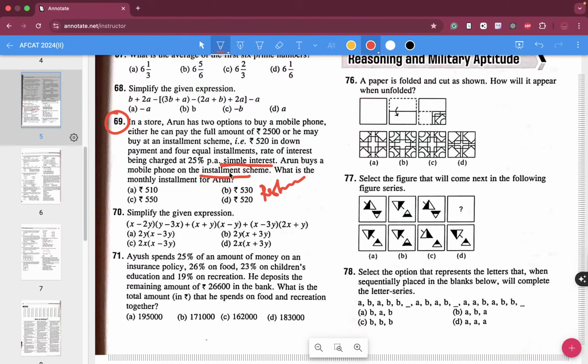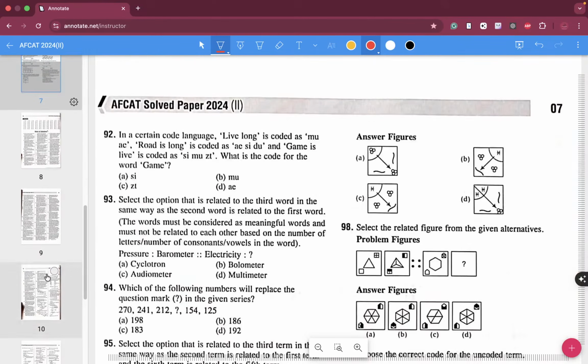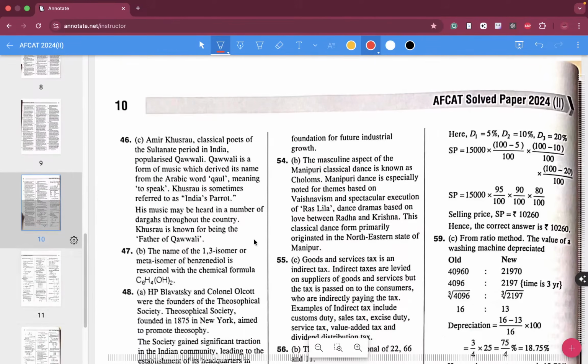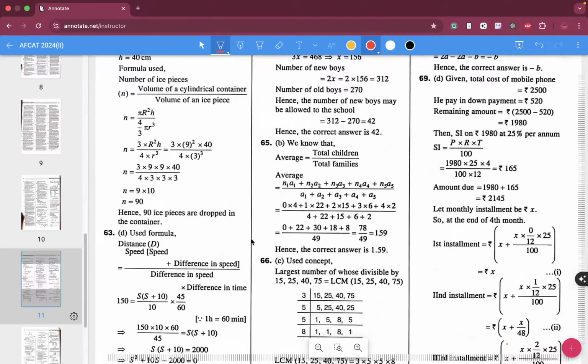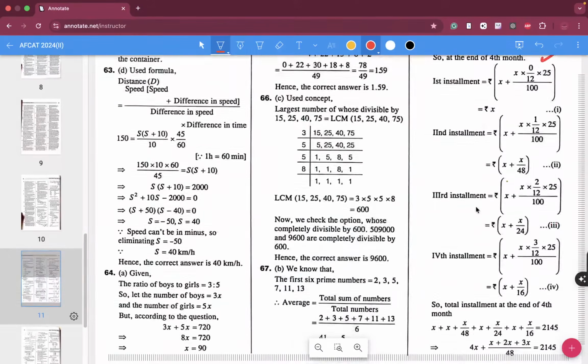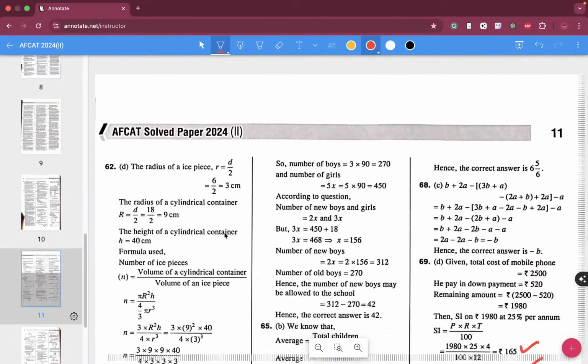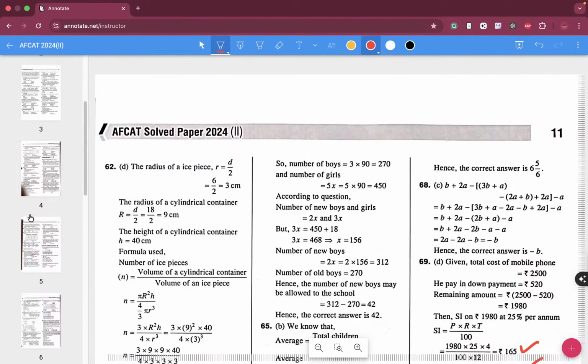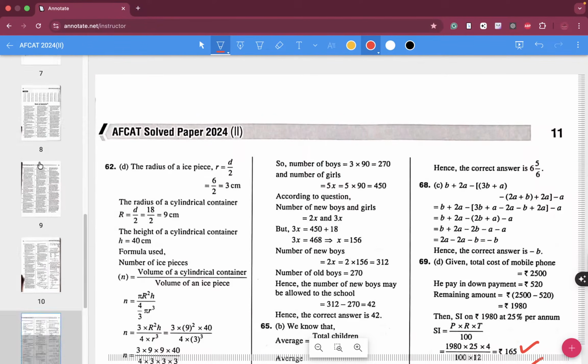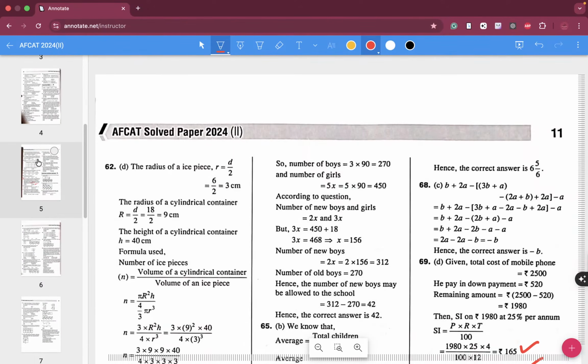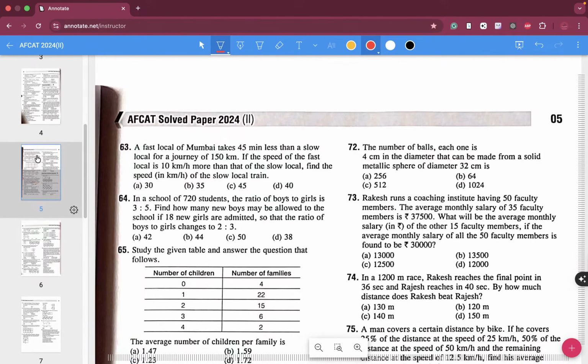And it is not clear when exactly he pays it. Even the solution is very quirky. What exactly are they trying to make us understand? It's way beyond comprehension, either for normal aspirants and also for me. I'm a teacher and still it's way beyond my comprehension.